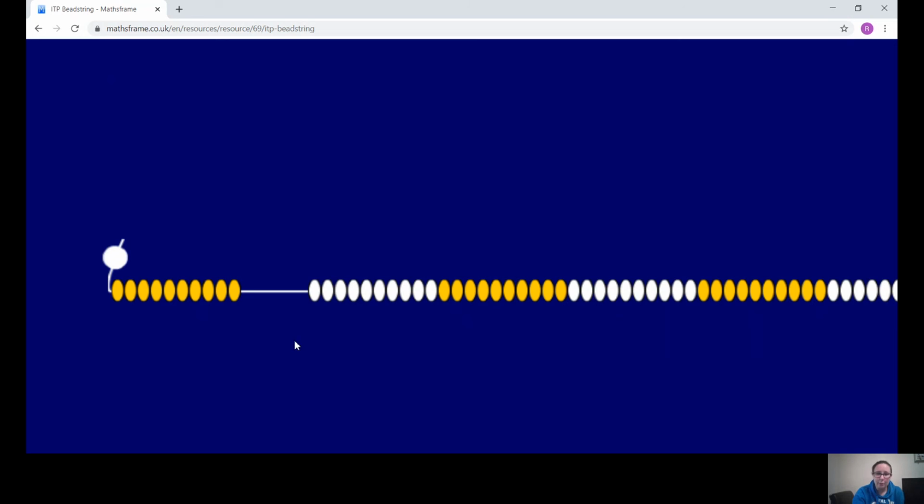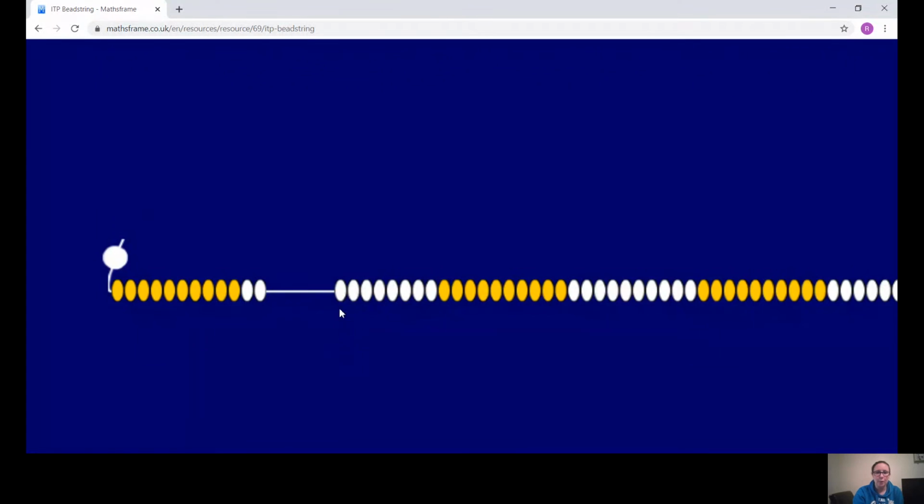Do you remember we said 12 was 2 more than 10? So there we go. We're going to put 2 more on. So now we have a total of 12. So there are 12 beads on the bead string. Now you've got your 12 beads on your bead string, and you found number 12 on the number line.